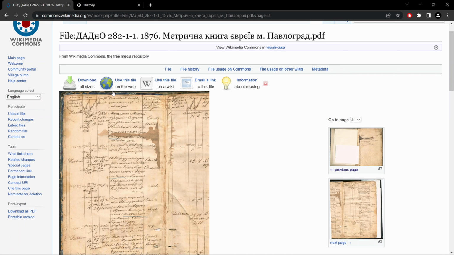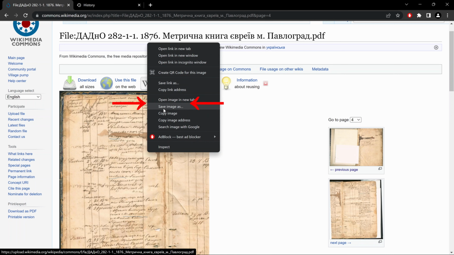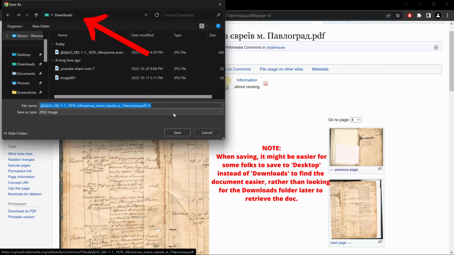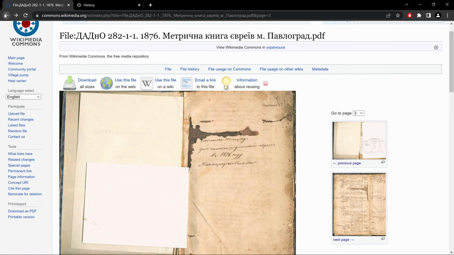By the way, if you wanted to download from this site, you could either click up here or with the right side key of your mouse, you click on the picture and then you click here on Save Image As, and you could save it this way. Okay, let's get out of here.